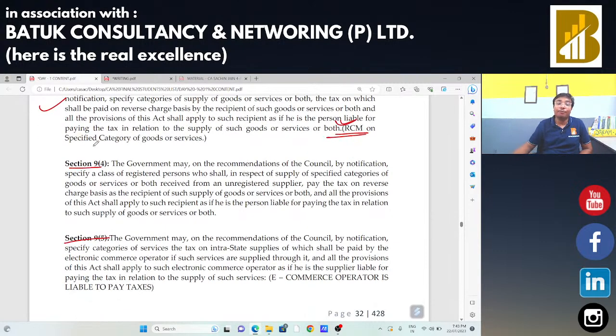Section 9 Subsection 4 is not in force now. Okay, this is not applicable currently. This was applicable till 13th October 2017. In that case, on certain types of expenditure, you needed to pay under the reverse charge mechanism. But currently, this section is not applicable, so there is no requirement to understand this concept.